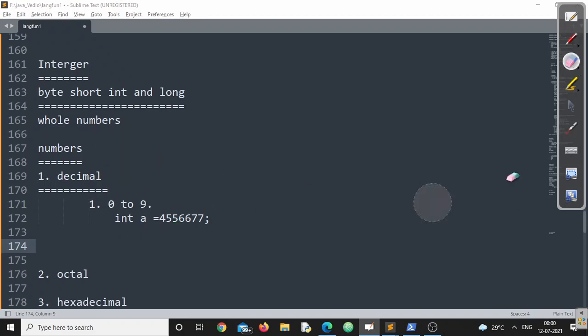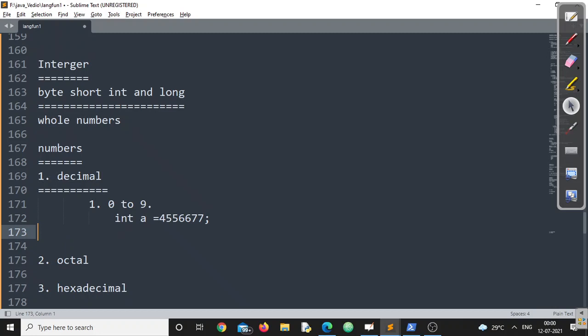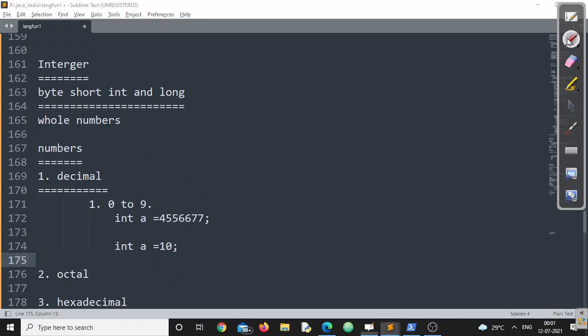So I think this is not a big deal. I think we all are acquainted with this. No problem at all. Now in the same case, suppose I am writing here int a is equal to 10. You will say, sir, this is a simple thing. 10 is a value or literal constant or integer constant which will be assigned to a variable called a, right?